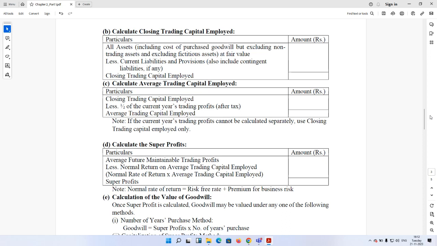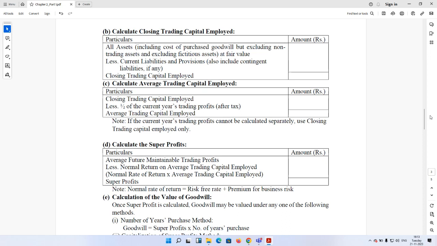Because during the entire year, suppose the company was running with a capital of 4 lakh and on the last day only the capital has gone down to 1 lakh. So don't take the closing trading capital employed, we need to take the average trading capital employed. So how to get that? Closing trading capital employed minus half of the current year's trading profit after tax we need to deduct. Keep in mind, it is not future maintainable trading profit, average trading profit we are not deducting. We need to deduct only current year's trading profit after tax.